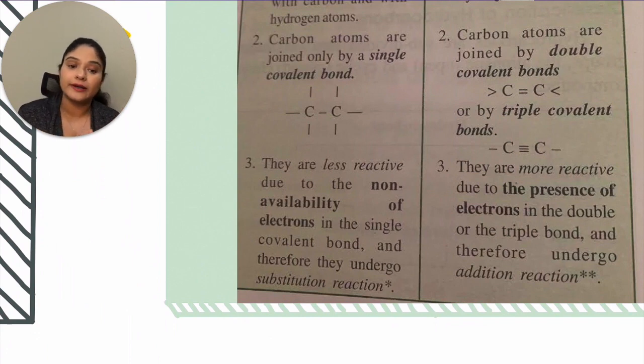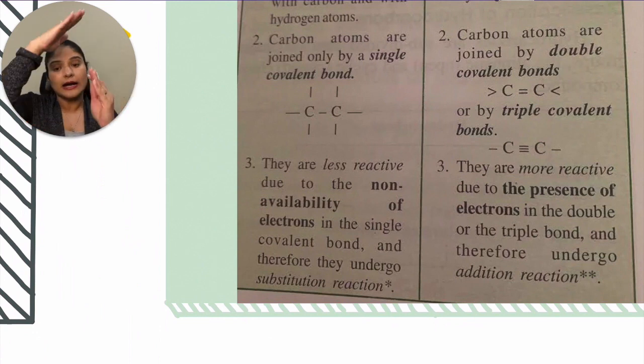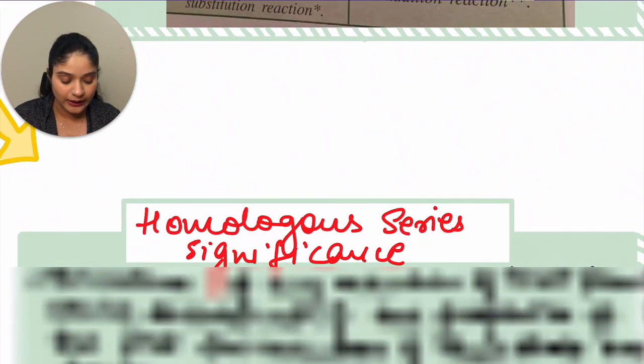They are more reactive due to the presence of electrons in the double or triple bond and therefore they undergo addition reaction. Addition reaction is when an element comes in, breaks the double bond, and attaches there with the carbon. Okay students, let's move ahead.